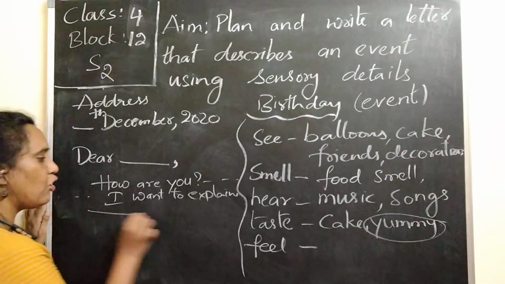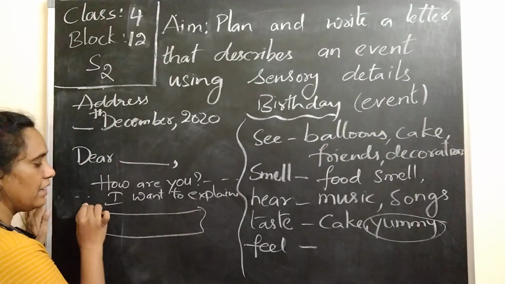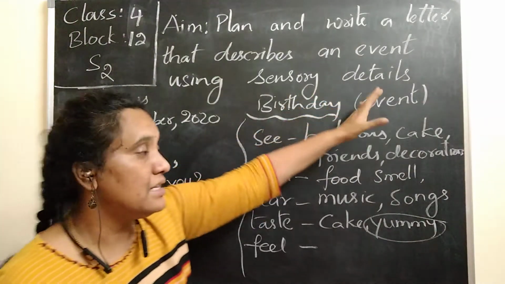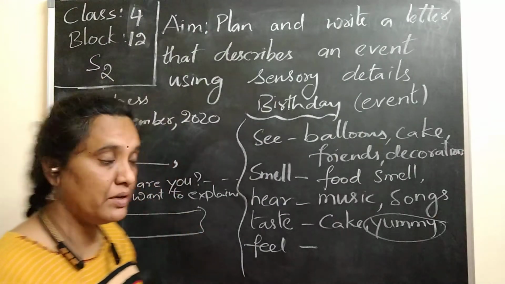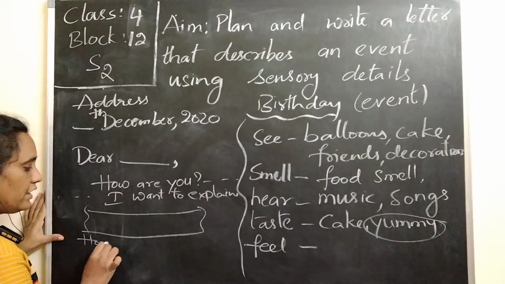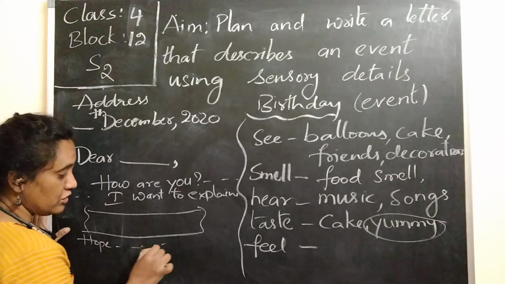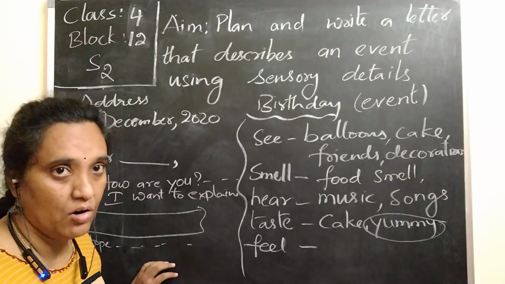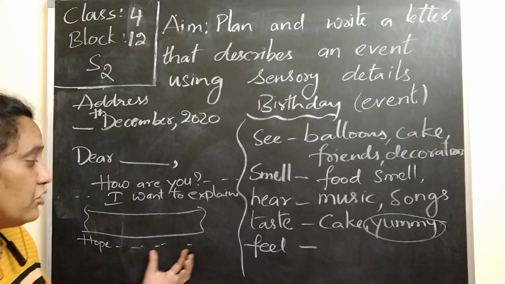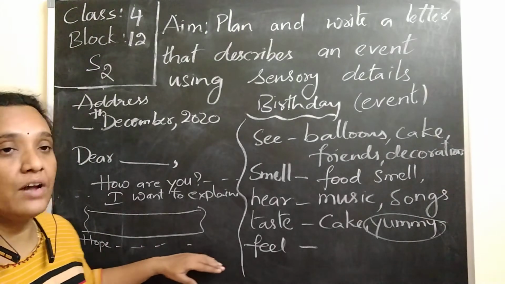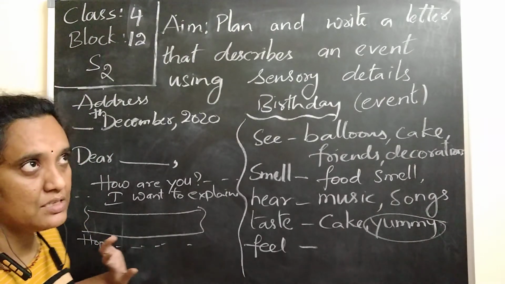Then in the body of the letter, you write about the sensory things. That means you use the sensory details and explain how you enjoyed the birthday party. I hope you also attended some birthday party and I hope you are celebrating your birthday party next week. Are you going to invite me, or how are you going to celebrate? Basing on that, you can write a letter to me. I am waiting for your letter. Such things you can write in your third paragraph, that is the conclusion.